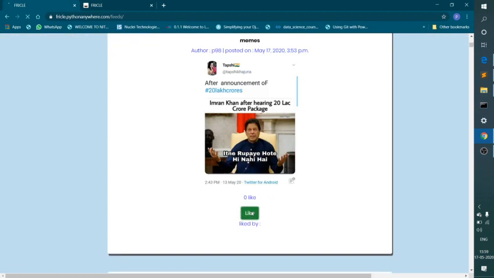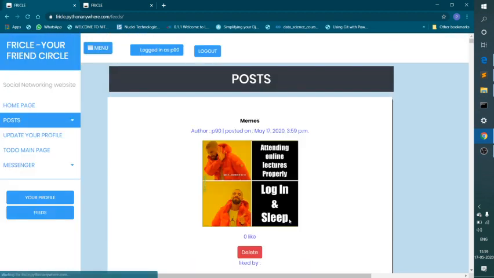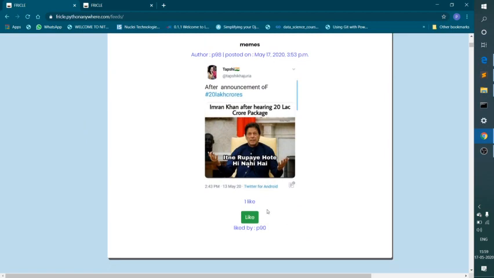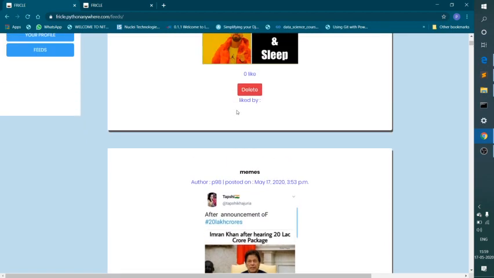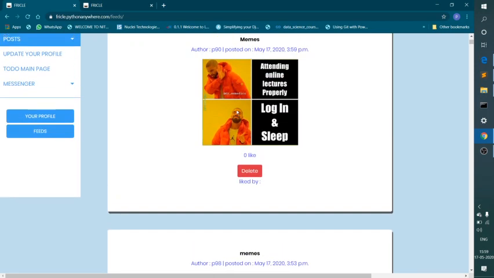If someone likes your post, then their username will be displayed and the number of people that have liked your post will be shown. I cannot like my own post, but I can delete my post.